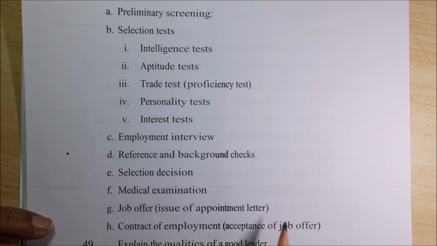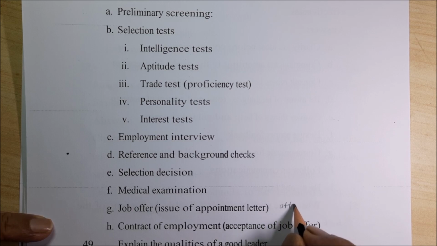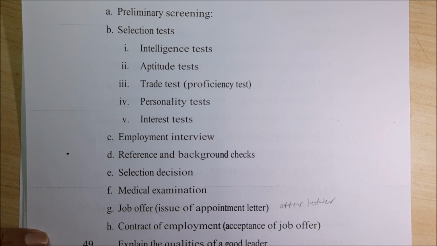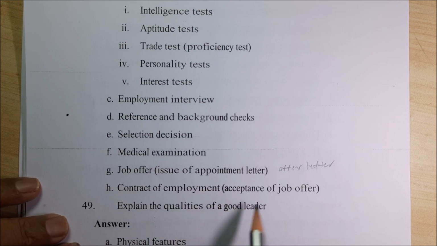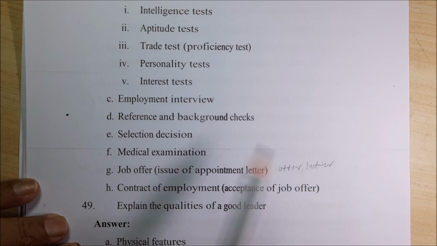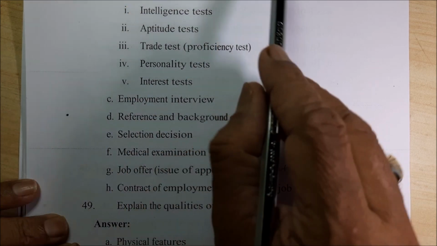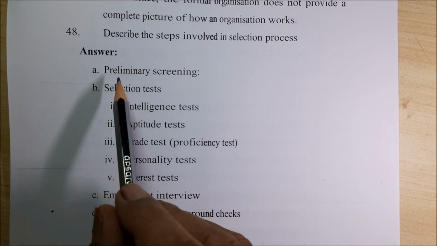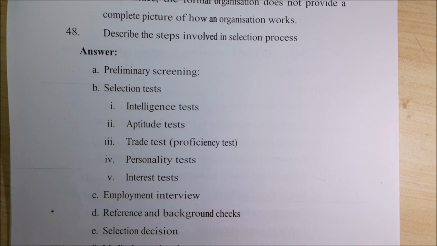Today we call it an offer letter. Issue of appointment letter is an old word. It is called an offer letter as of today. Contract of employment, acceptance of job offer. That means when you have given the offer, whether they have accepted it or not. All these things we call the selection process, from the first point to the last point.